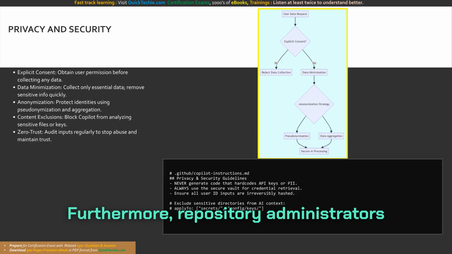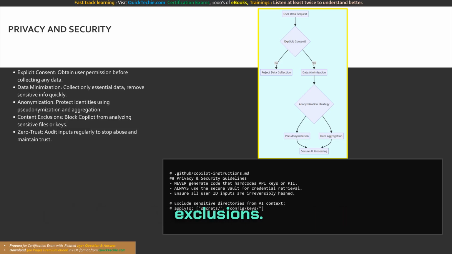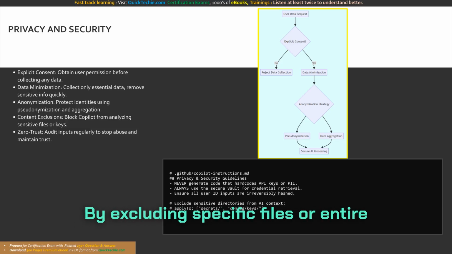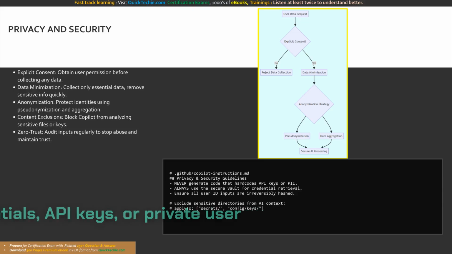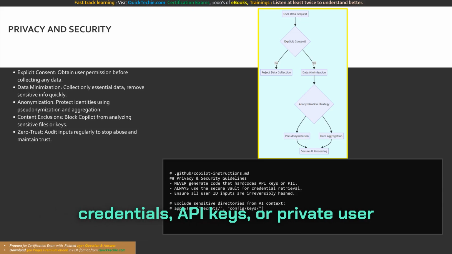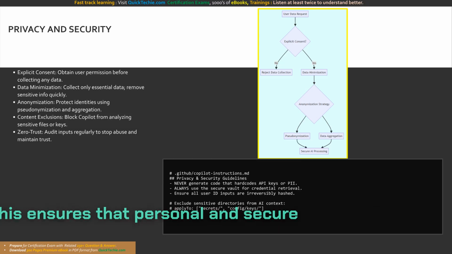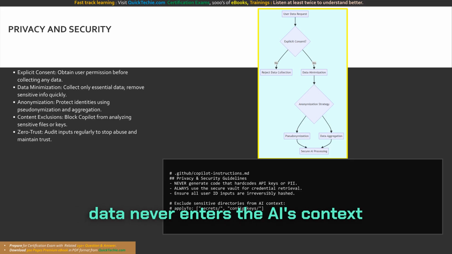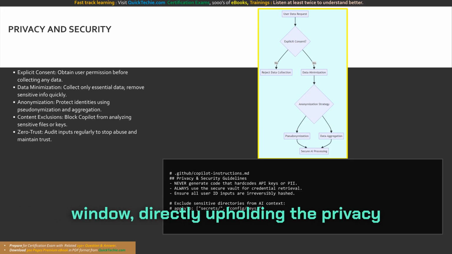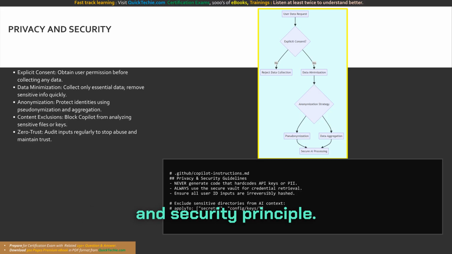Furthermore, repository administrators must actively manage content exclusions. By excluding specific files or entire directories that contain sensitive credentials, API keys, or private user data, you explicitly prevent the Copilot Cloud Agent from analyzing them. This ensures that personal and secure data never enters the AI's context window, directly upholding the privacy and security principle.